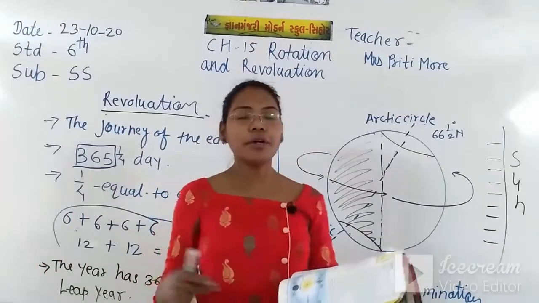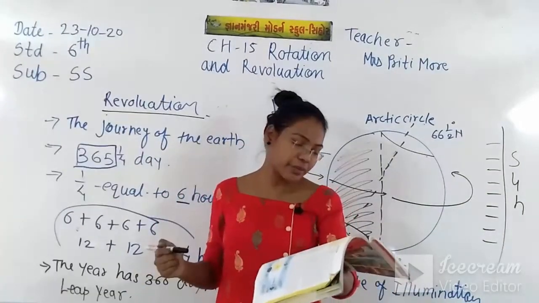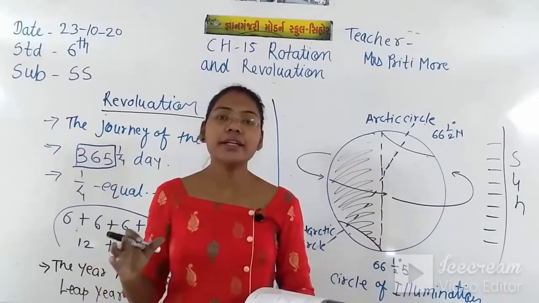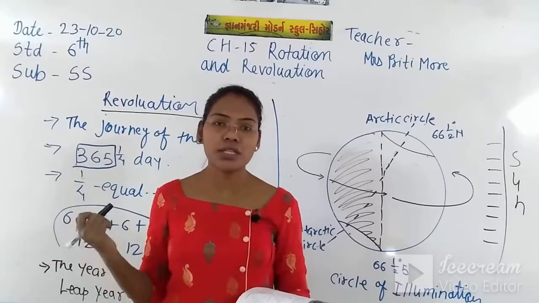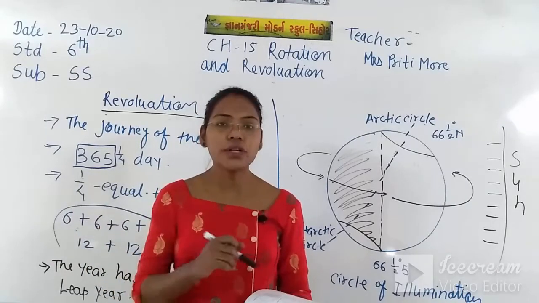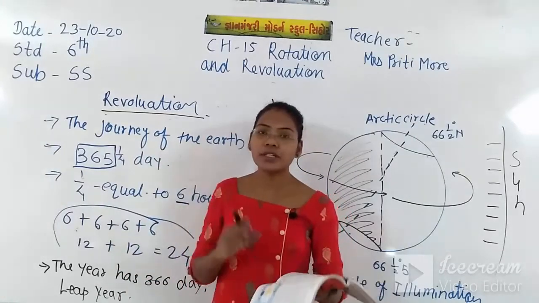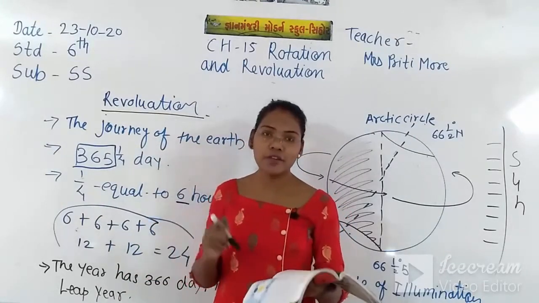So what we have seen, we have just completed the rotation: the one day journey of the earth is called rotation, and the whole journey of 1 year of the earth around the sun is called revolution.